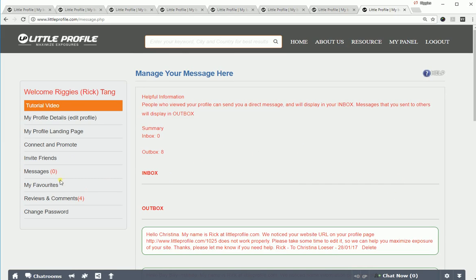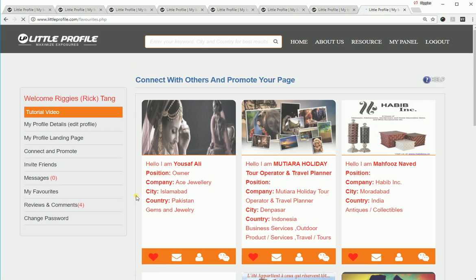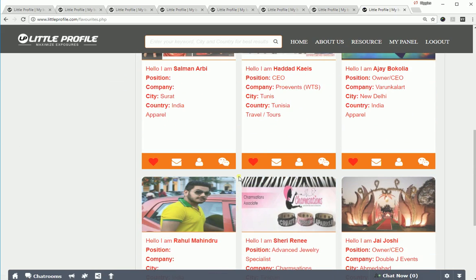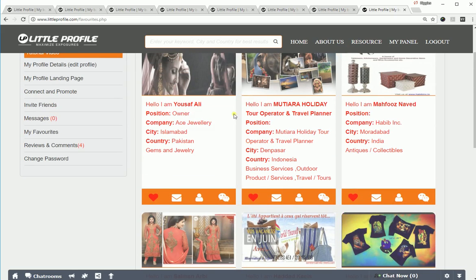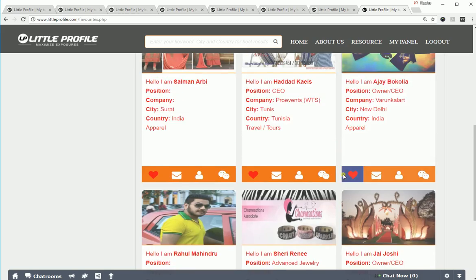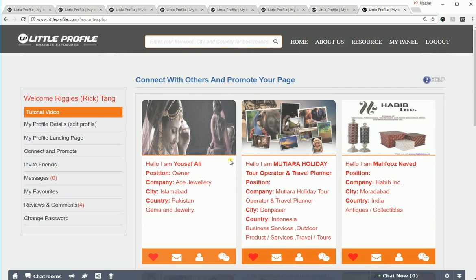And my favorite, meaning right here, if you happen to be interested in any of these profiles, you can click on this heart icon right here, and it will automatically put it in this folder. As you can see, all these are my favorites, so they will display right here, not on this page.